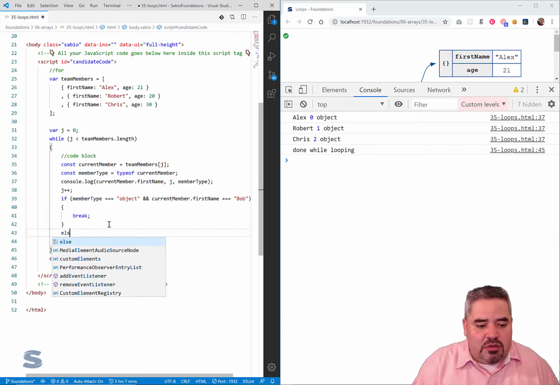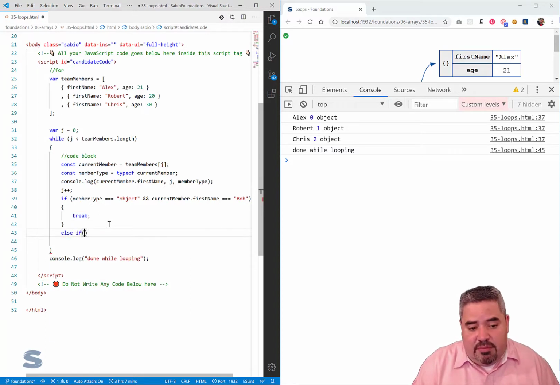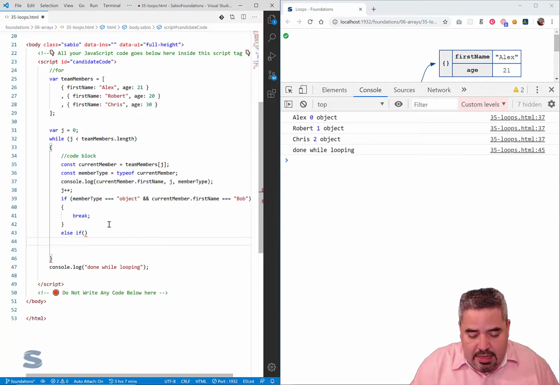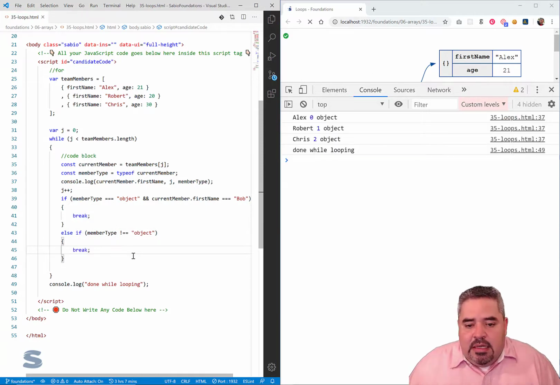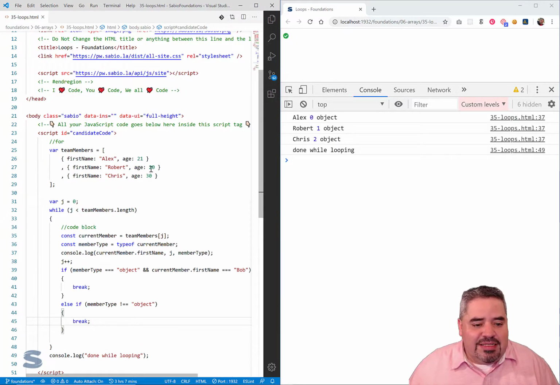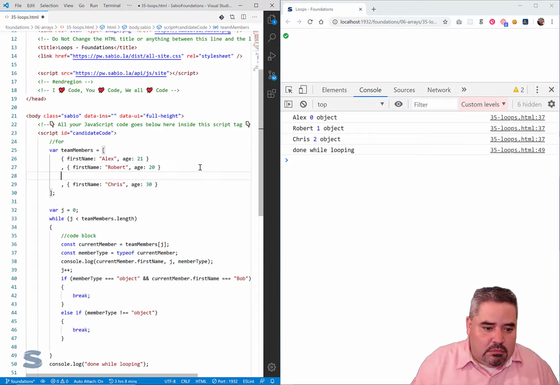And then I'm going to write an else if statement. So my else if statement is going to say if member type is not equal to an object, then I'm going to break. Now, why did I do that there? Because every now and then, something sneaks into our array.